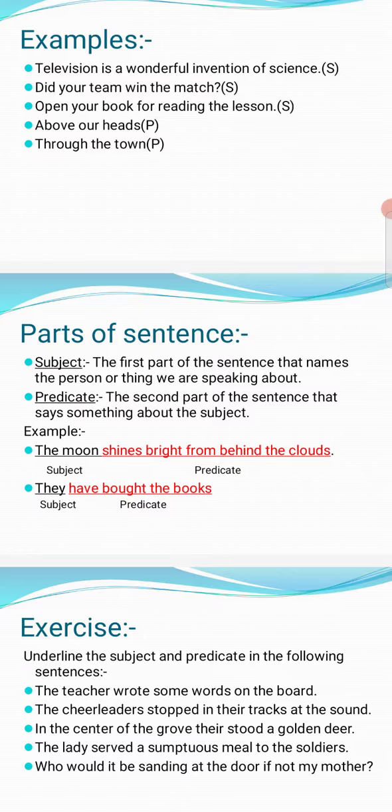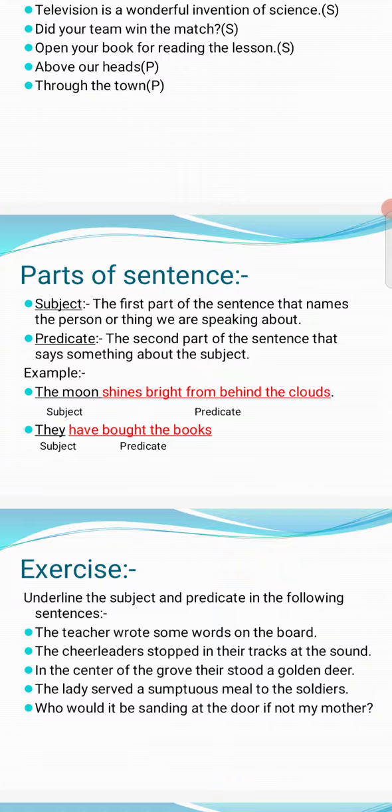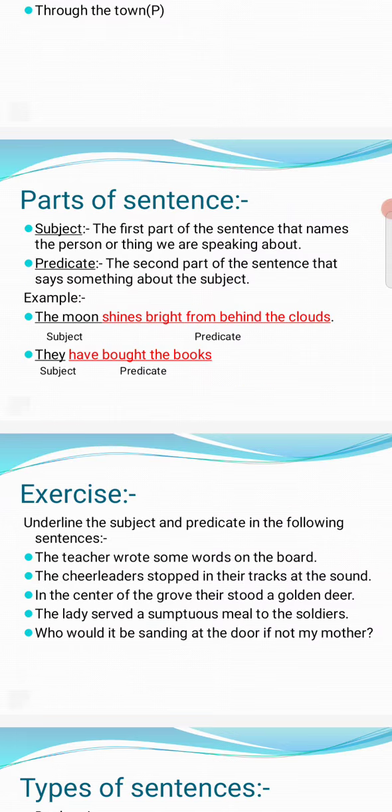Example: The moon shines bright from behind the clouds. The moon is the subject, and shines bright from behind the clouds is the predicate. They have bought the books. They is the subject, and have bought the books is the predicate. Another example: The policeman is standing near the gate. The policeman is the subject, and is standing near the gate is the predicate.